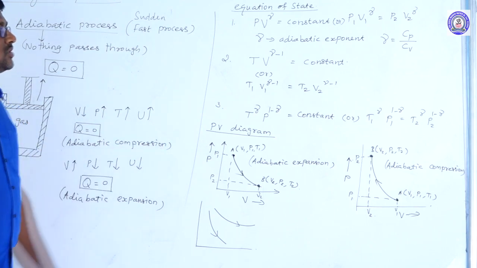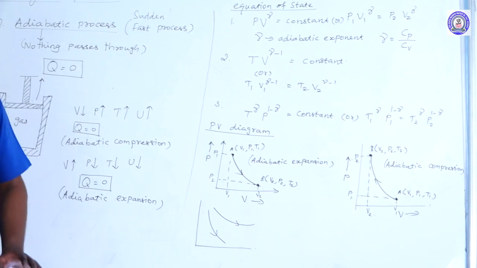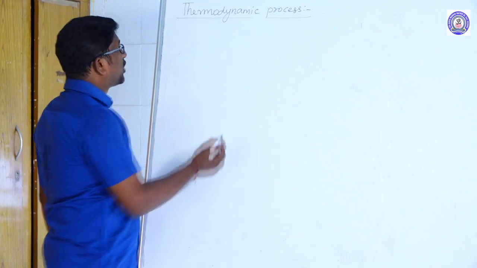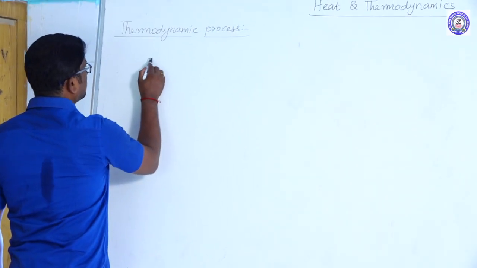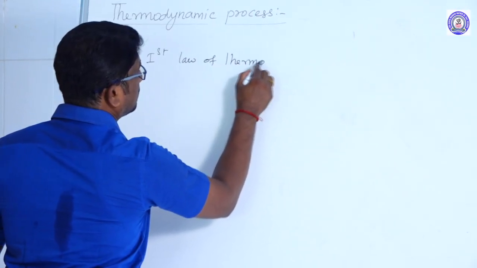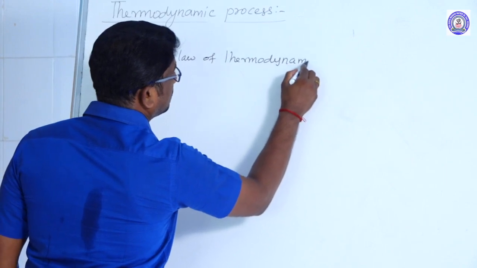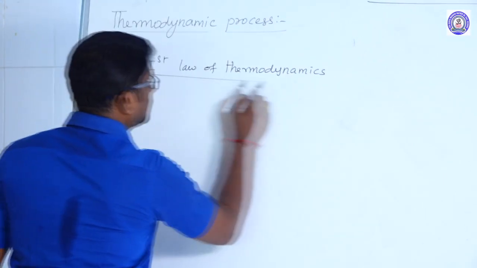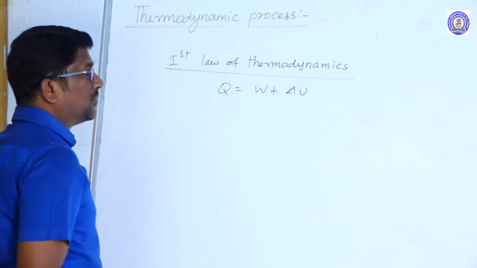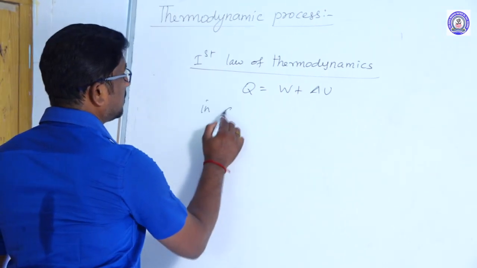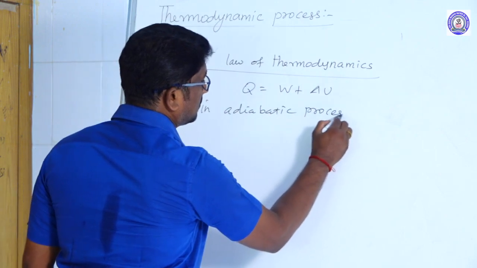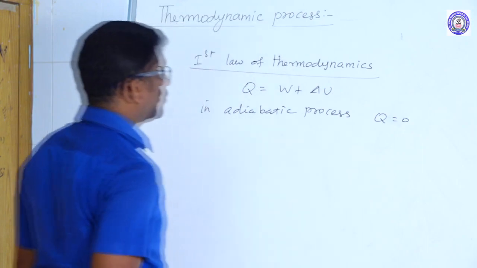Right. And next, the first law of thermodynamics for adiabatic process. Right, Q is equal to W plus del U. In adiabatic process, Q is equal to 0.